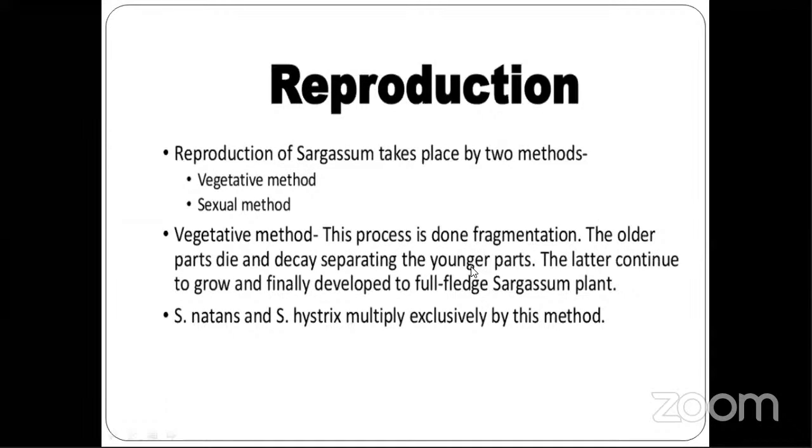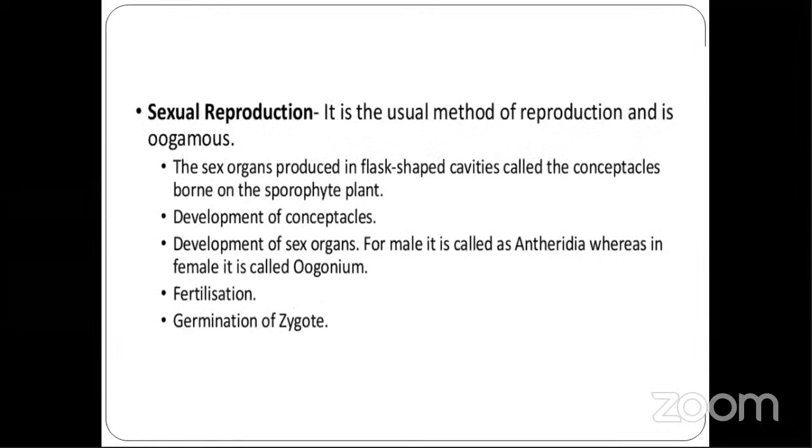So this is accidental, or sometimes when it happens, they later continue to grow and finally develop into a full-fledged Sargassum plant. For example, Sargassum natans and Sargassum hystrix multiply exclusively by this method. So the method of vegetative reproduction here is by fragmentation.